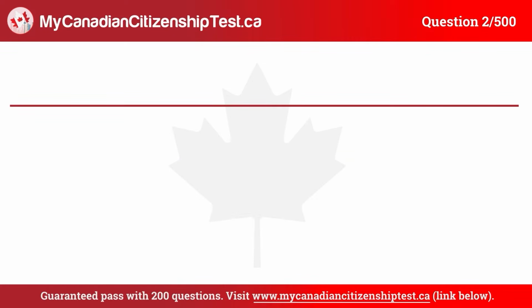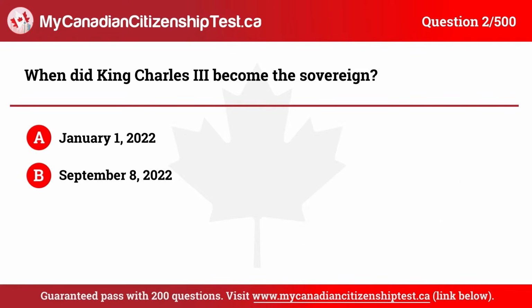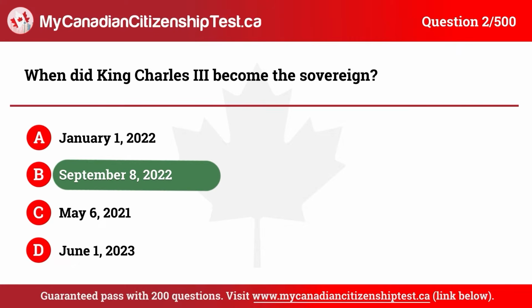Question 2. When did King Charles III become the sovereign? A. January 1st, 2022. B. September 8th, 2022. C. May 6th, 2021. D. June 1st, 2023. The correct answer is B. September 8th, 2022.